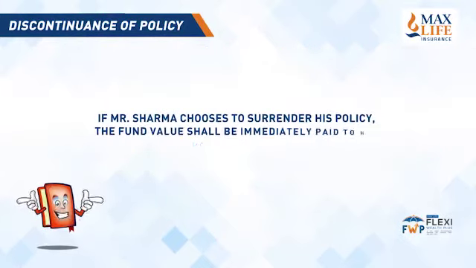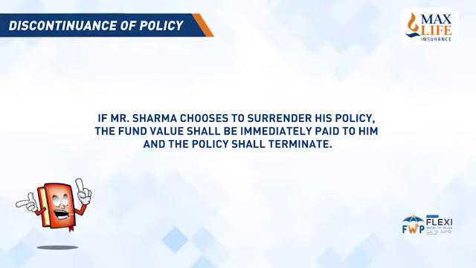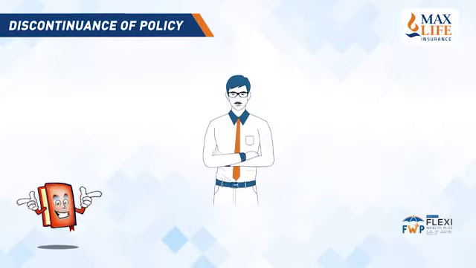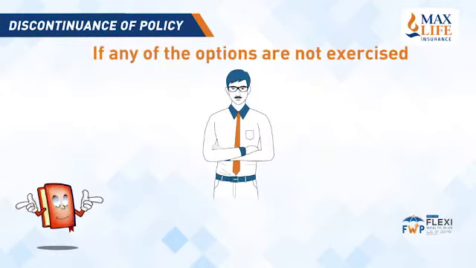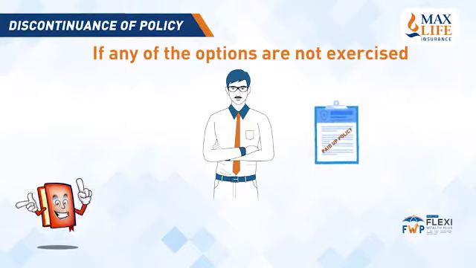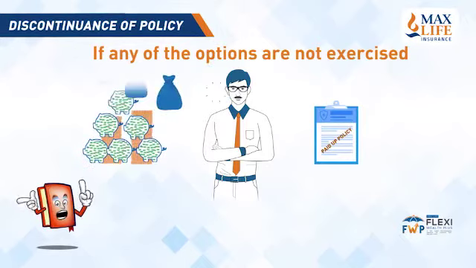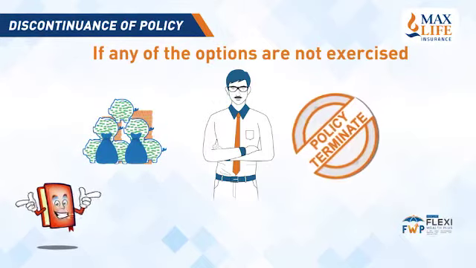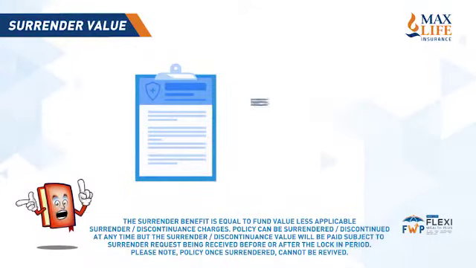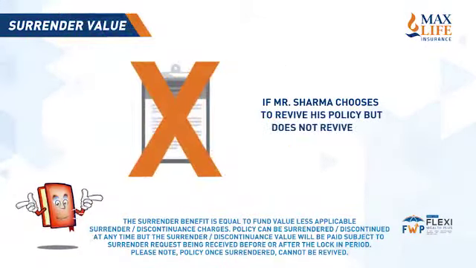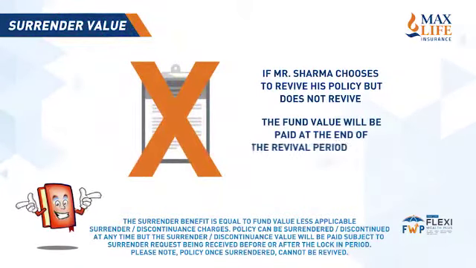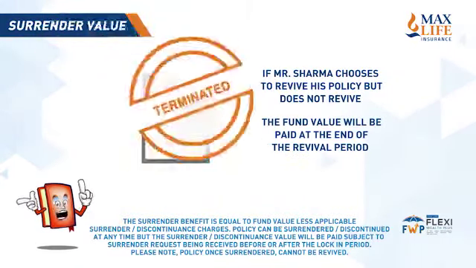If Mr. Sharma chooses to surrender his policy, the fund value shall be immediately paid to him and the policy shall terminate. If Mr. Sharma does not exercise any of these options, the policy will continue to be a paid-up policy, and at the end of the revival period, we will pay the fund value and terminate the policy. If Mr. Sharma chooses to revive his policy but does not revive, we will pay the fund value at the end of the revival period and terminate the policy.